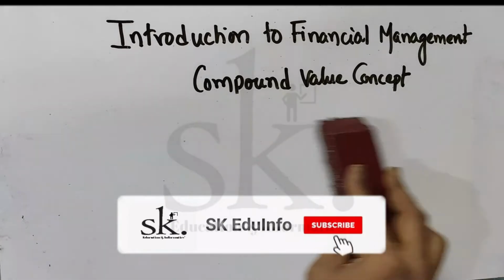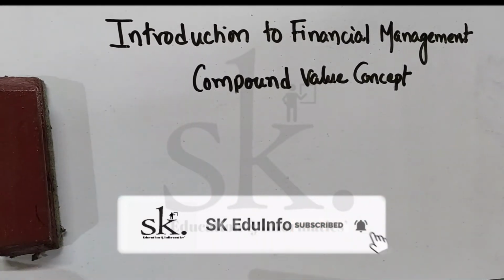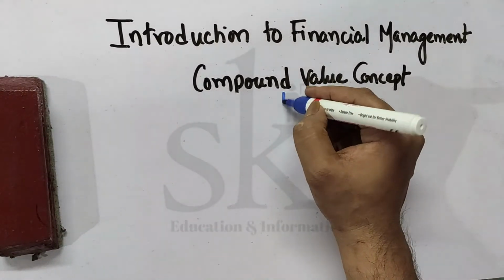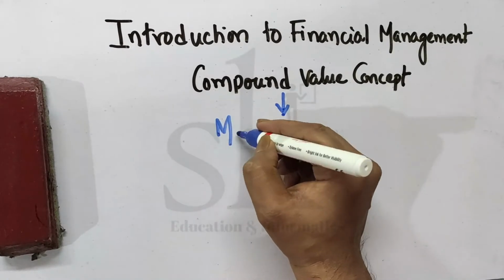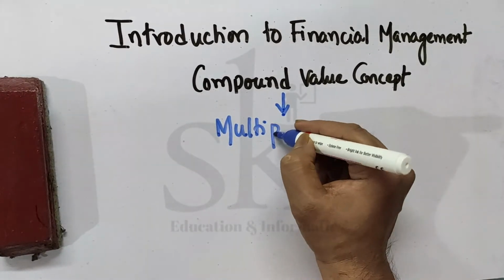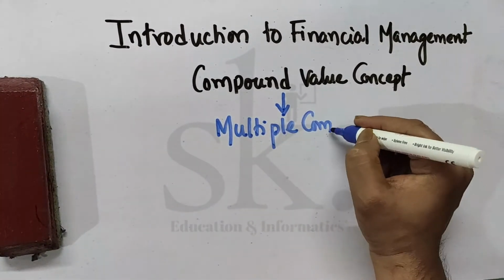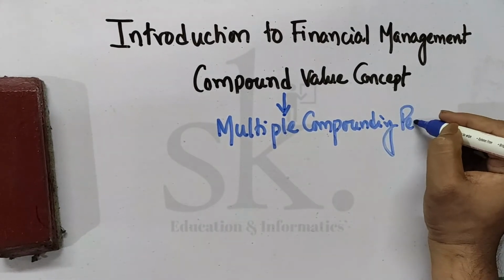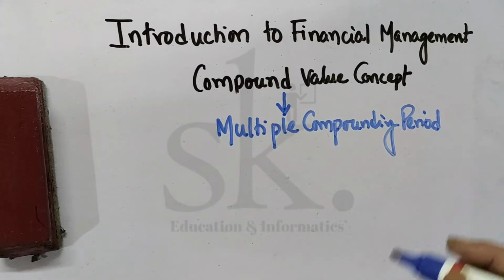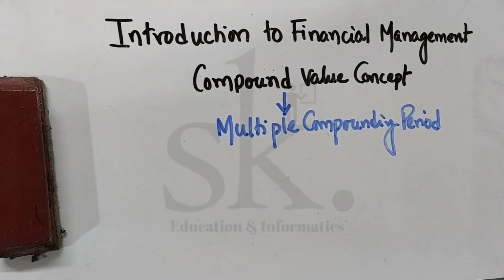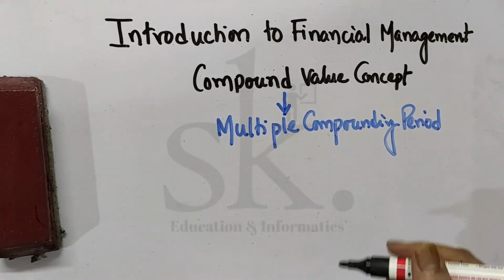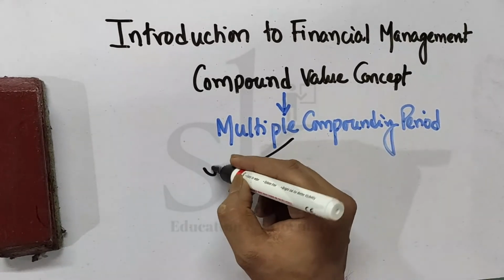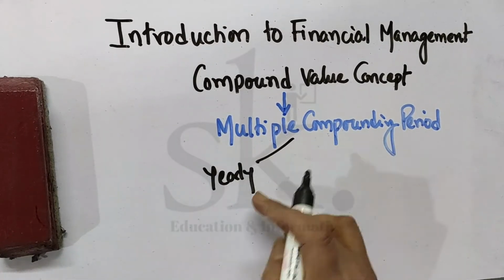Now what if there's a concept which is known as multiple compounding period? What I mean by the term multiple compounding period is that I might pay you interest yearly, which is what we were doing.